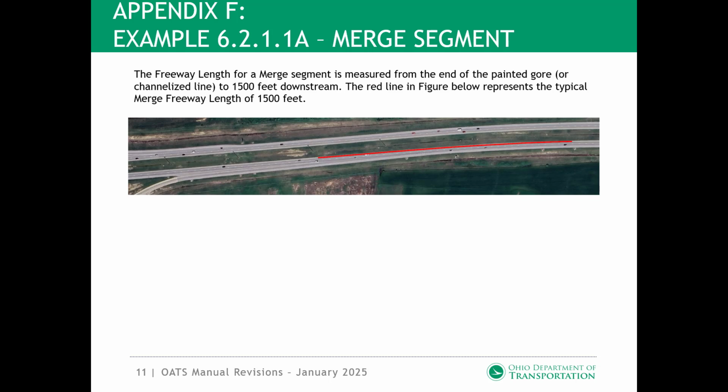Example 6.2.1.1a, merge segment. The freeway length for a merge segment is measured from the end of the painted gore or channelized line to 1,500 feet downstream. The red line in the figure below represents the typical merge freeway length of 1,500 feet.